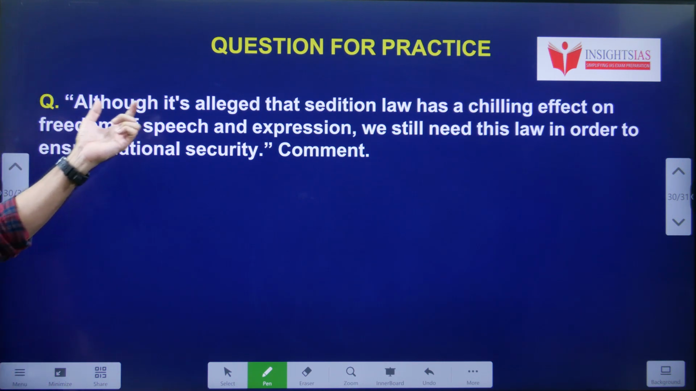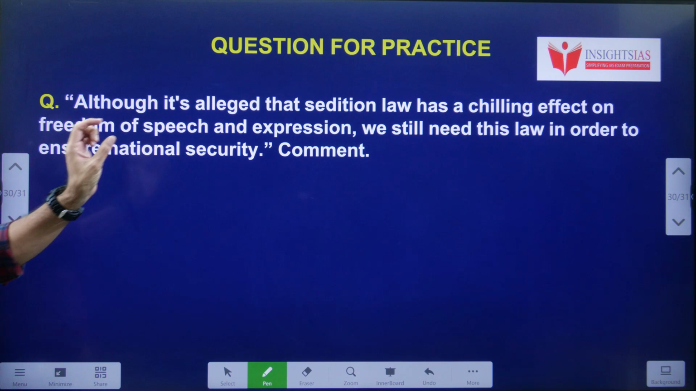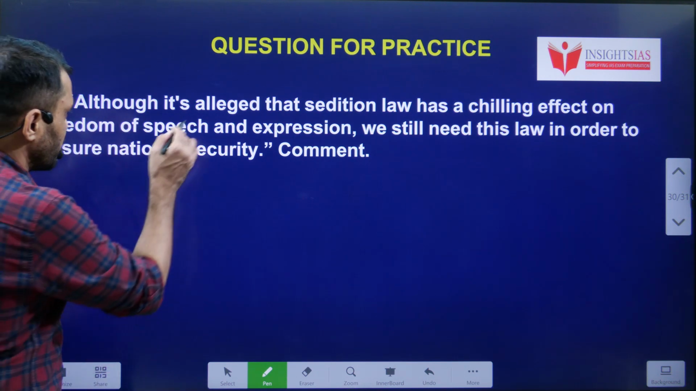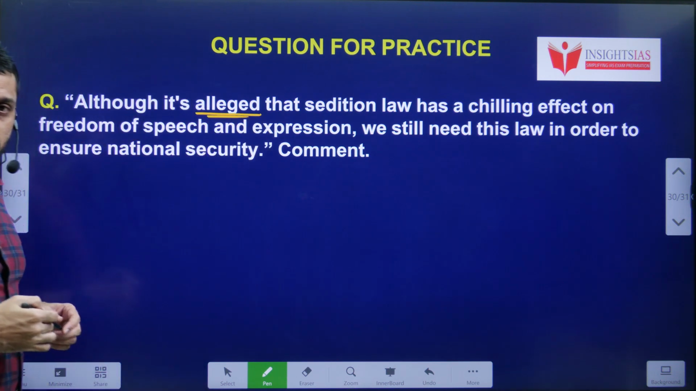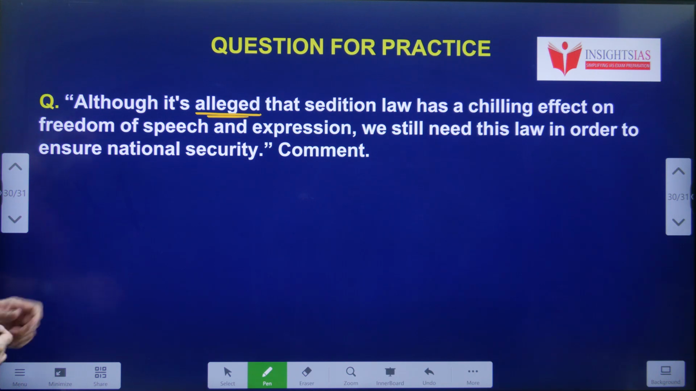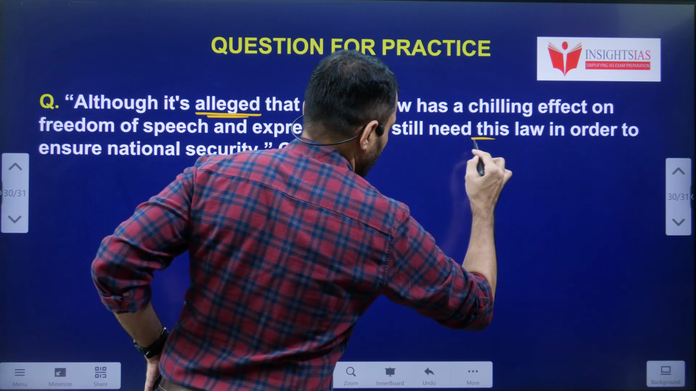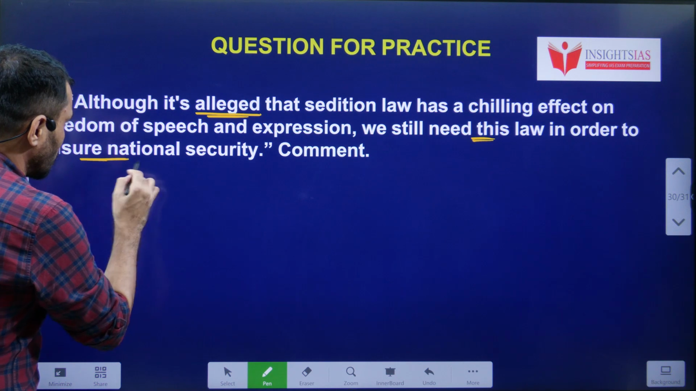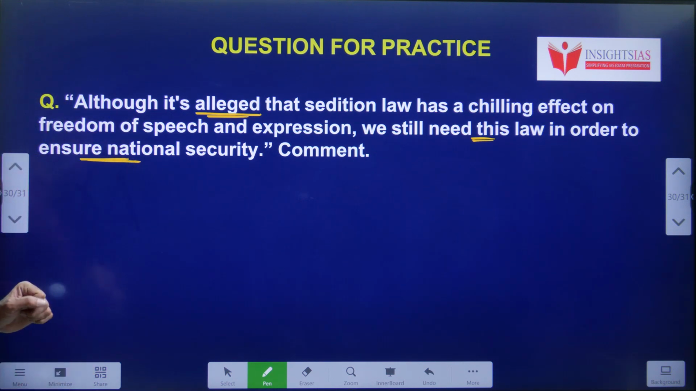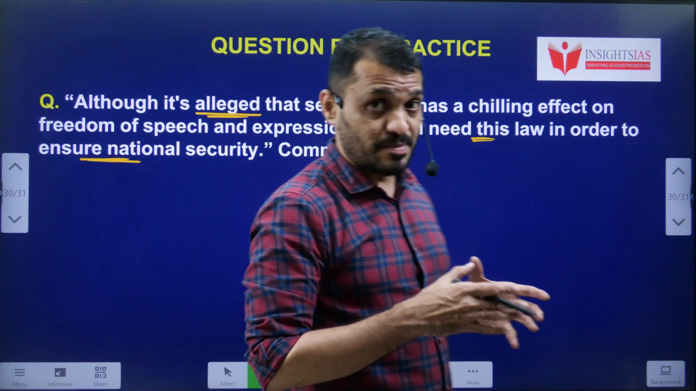Question. Although it is alleged that the sedition law has a chilling effect on the freedom of speech and expression, we still need this law. For what? In order to ensure national security. Comments. Okay, this is today's mains question.